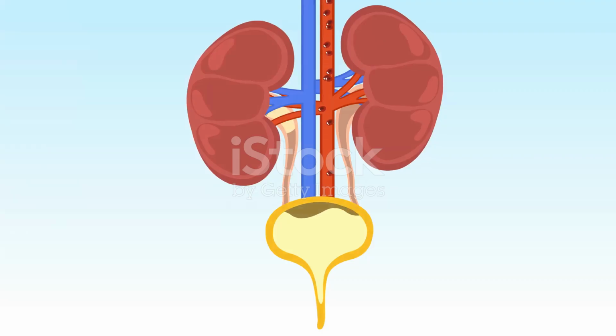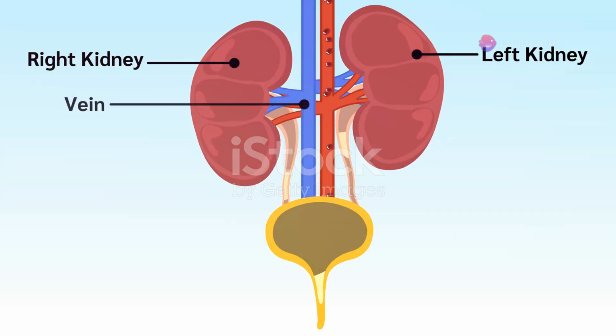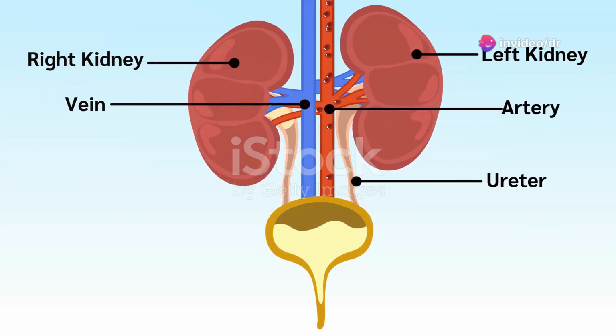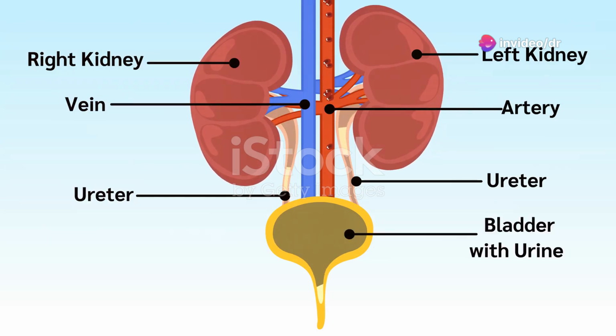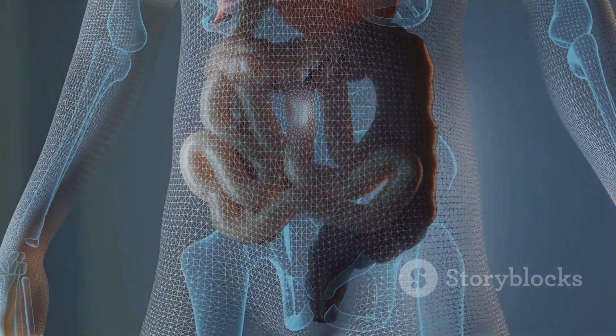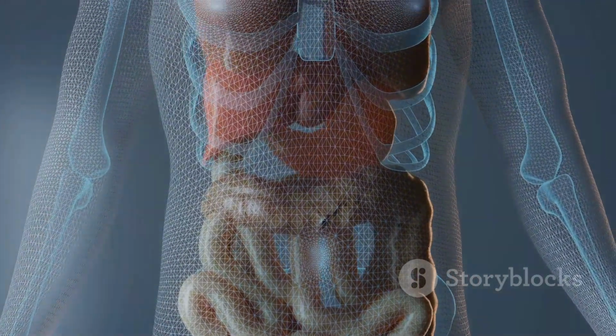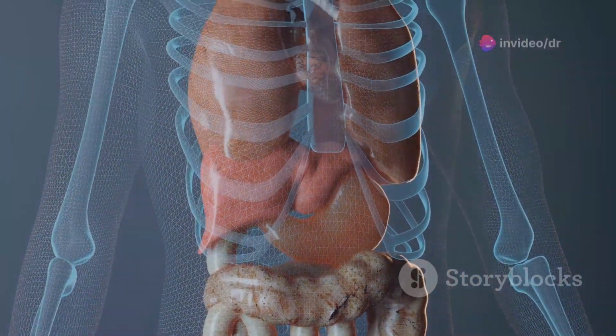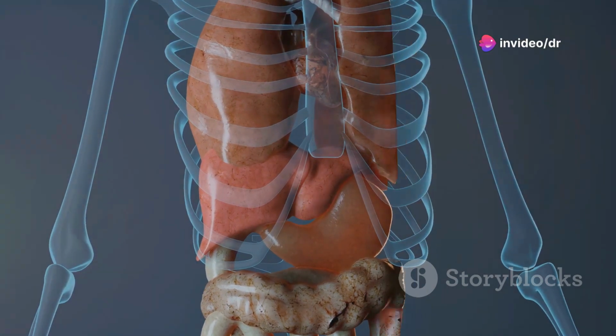Section 10. Conclusion. The importance of a functioning urinary system. The urinary system is an often overlooked but essential system that plays a vital role in maintaining the body's internal balance and eliminating waste products. From the kidneys, where blood is filtered and urine is produced, to the urethra, which expels urine from the body, each component of this system works in concert to ensure our well-being.